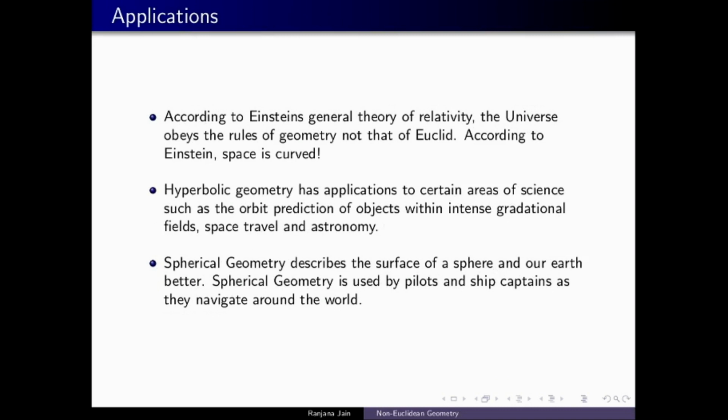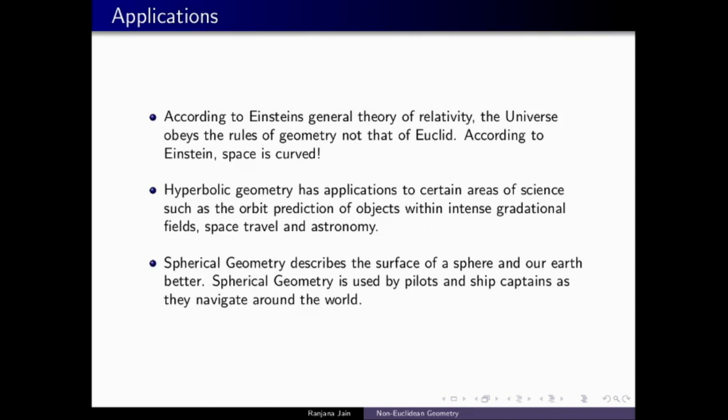One might wonder what the applications are, because we just studied Euclidean geometry during our school time, but it has some very nice applications. According to Einstein's general theory of relativity, the universe obeys the rules of a geometry not that of Euclid. So the space is curved. Hyperbolic geometry has applications to certain areas of science such as orbit prediction of objects within intense gravitational fields, space travel and astronomy. And spherical geometry describes the surface of a sphere like our earth better.